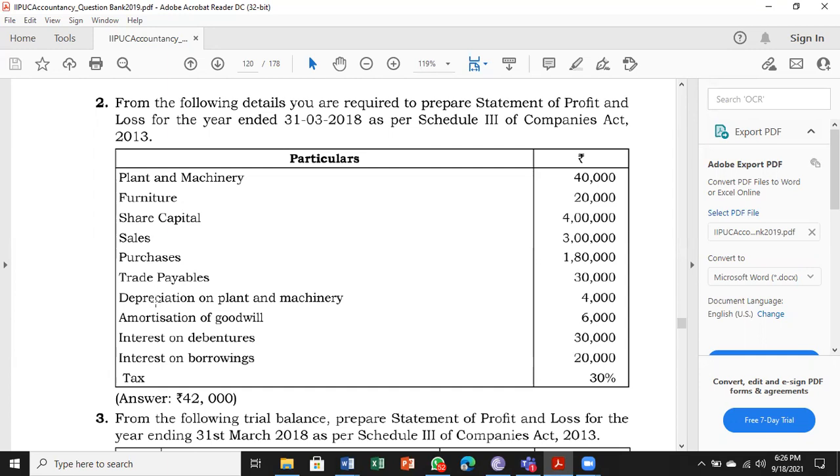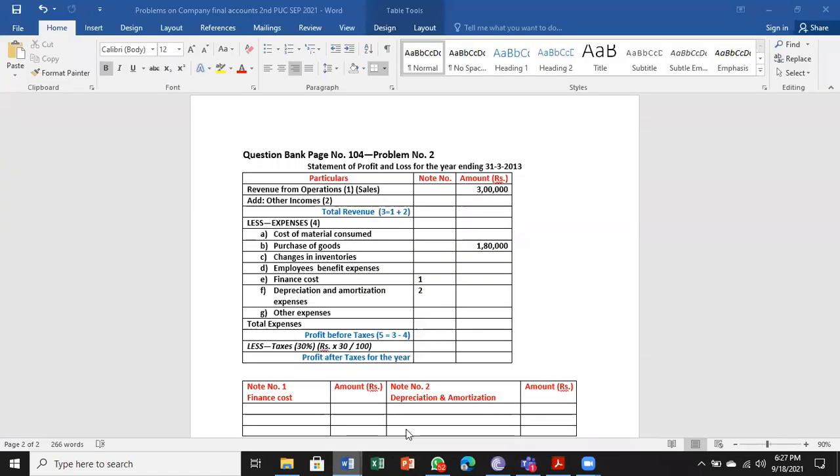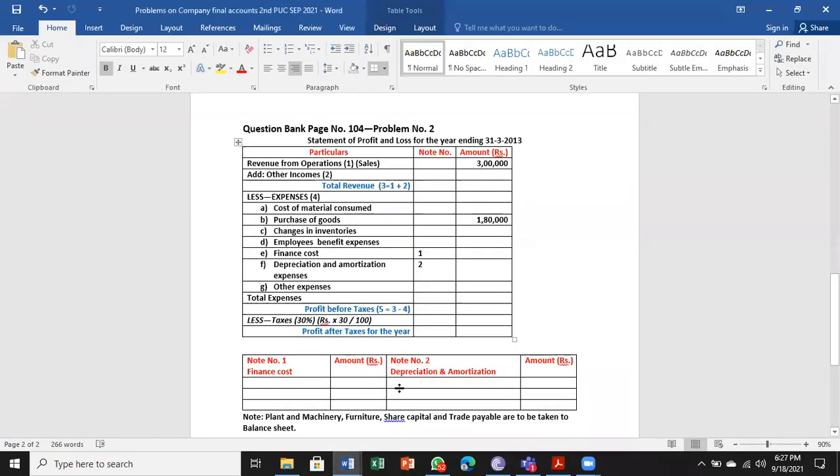Next, we have depreciation on plant and machinery, and amortization of goodwill. Depreciation and amortization are almost similar. Depreciation is calculated on fixed assets, tangible assets. Amortization is calculated on intangible assets. Amortization is the reduction in the value of intangible assets. So we have 2 items here connected to one heading: depreciation and amortization. I will take them under a separate heading, Note number 2.